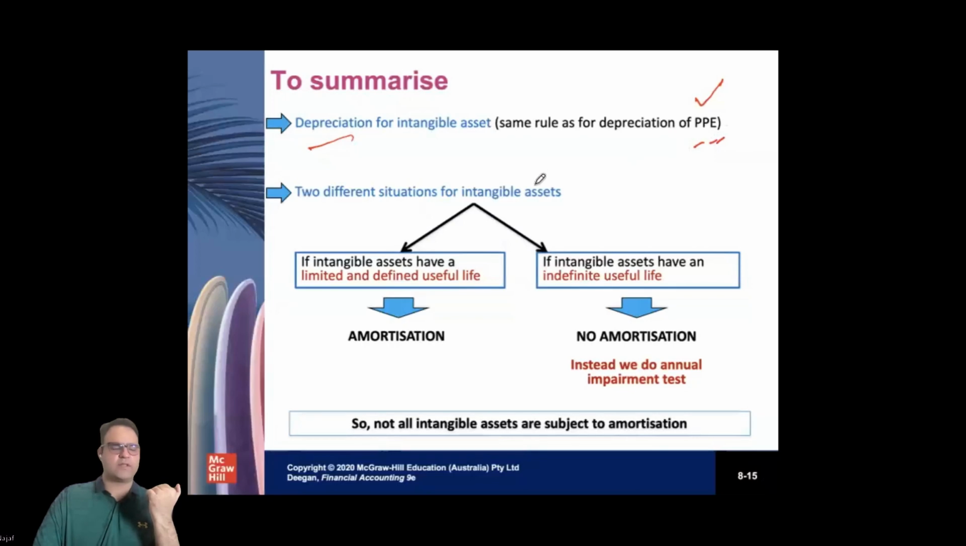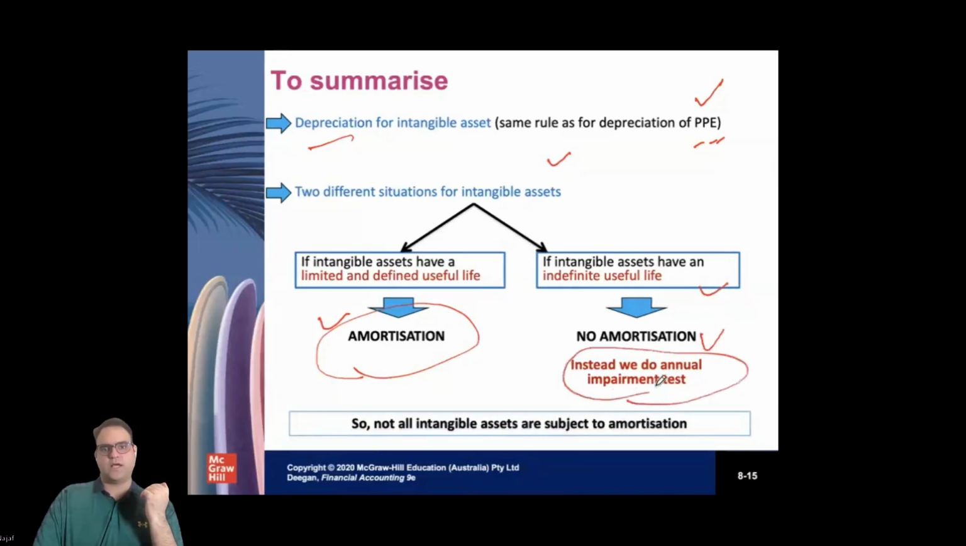You can use the straight line method, or the number of production method. But there are two different situations with intangibles. If the intangible has a limited useful life, then we will amortize. Amortization only happens when we know the useful life, because that is the denominator. If we do not know, then there is no amortization.